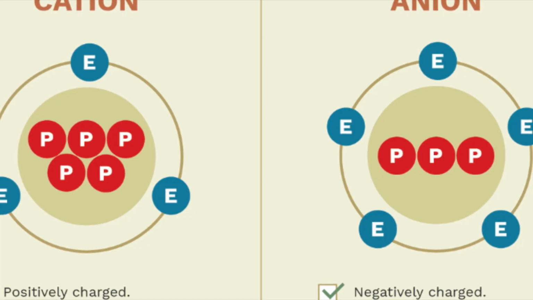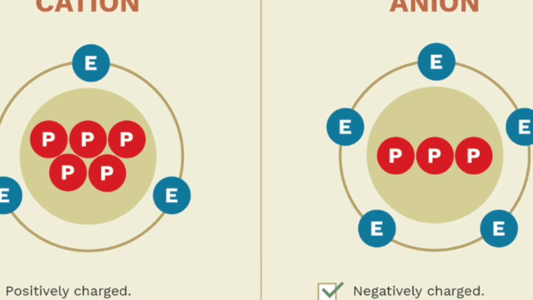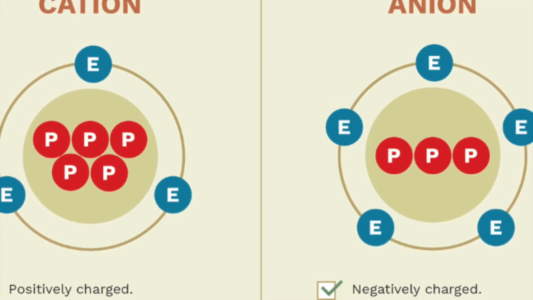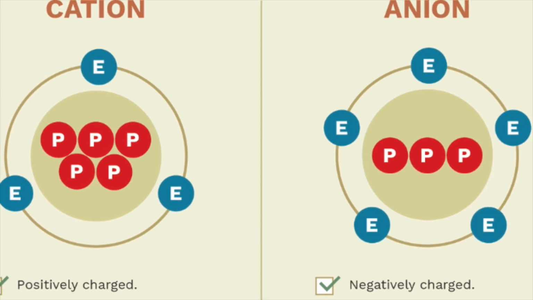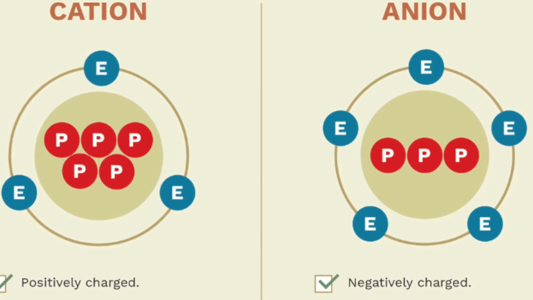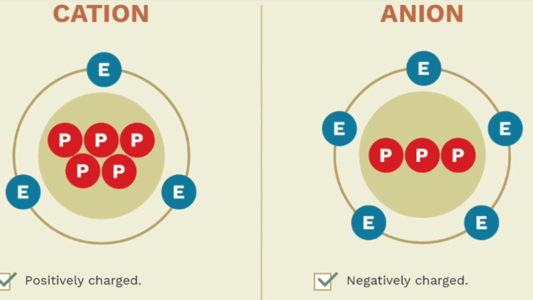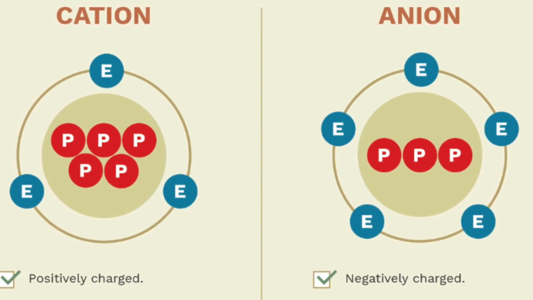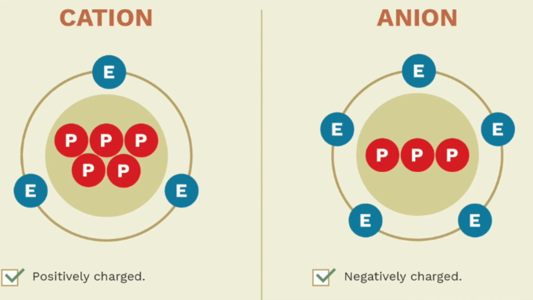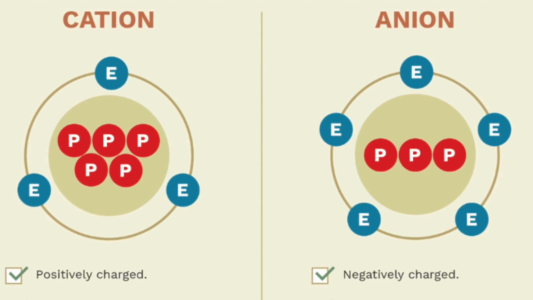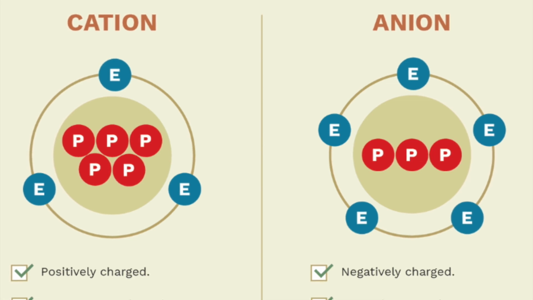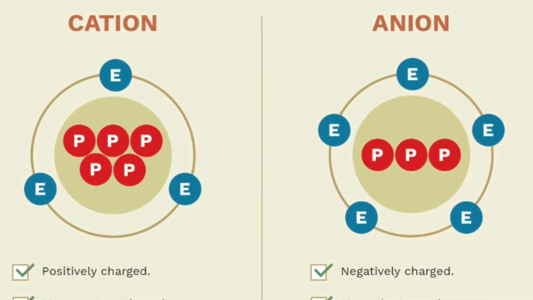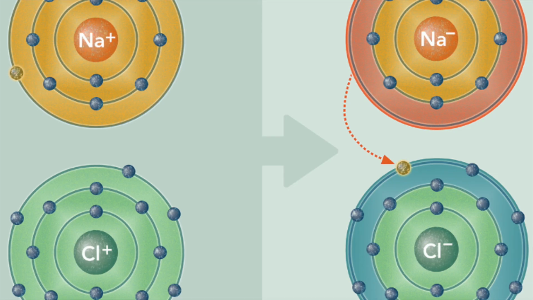In ionic bonds, the metal loses electrons to become a positively charged cation, whereas the non-metal accepts those electrons to become a negatively charged anion. Cations are positive charges, metals, because they have more protons than electrons, and anions, which are non-metals, have more electrons than protons. That's why they are negative charges.